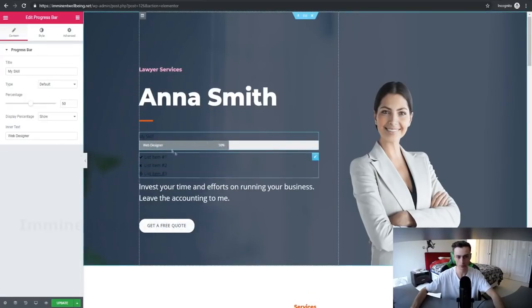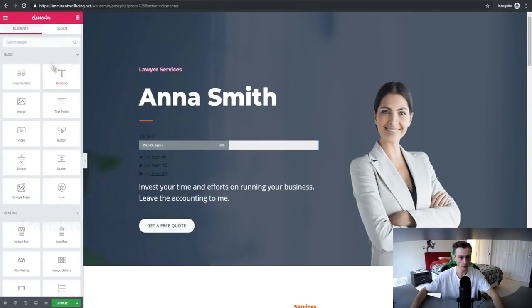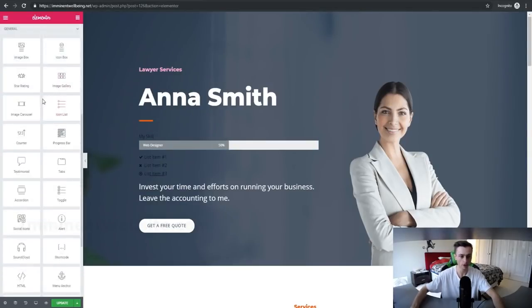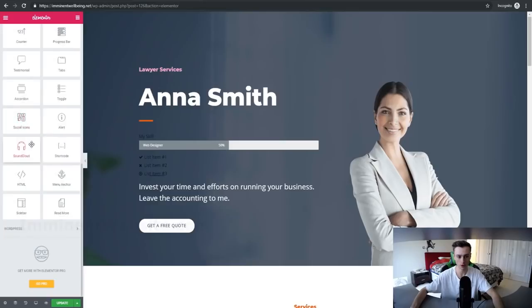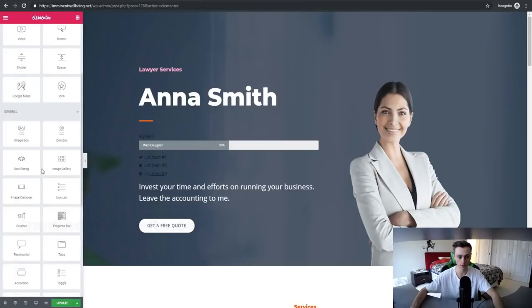So as you can see, there's a progress bar. We can add the settings for the progress bar right here as well. And there's lots of different elements we can add to our pages to customize it. So again, it's drag and drop. We can customize and add different elements and drag and drop them to our liking. As you can see, there's lots of different elements right here.